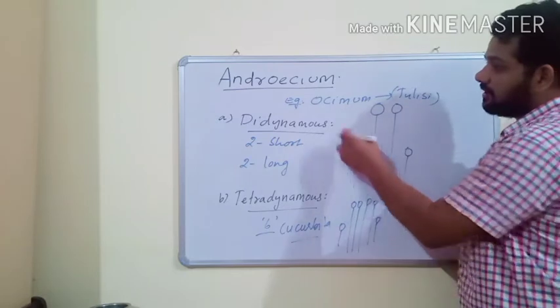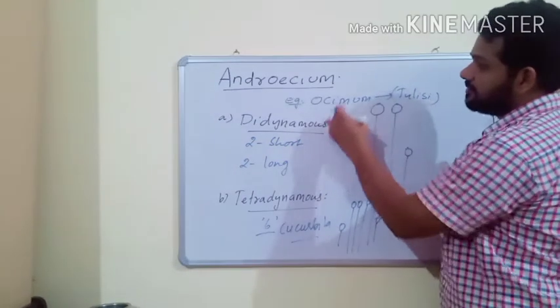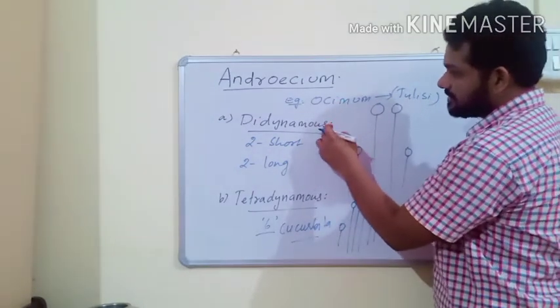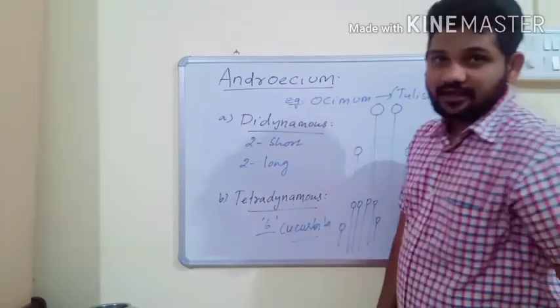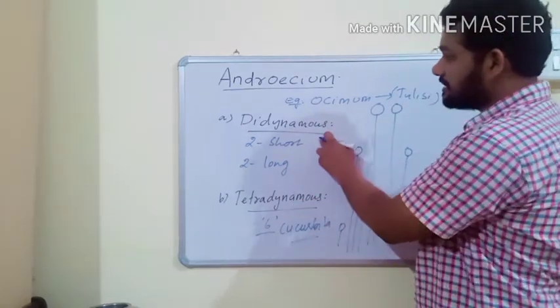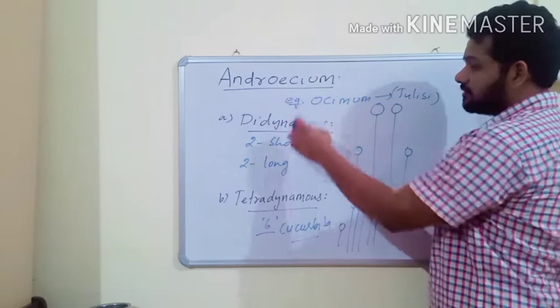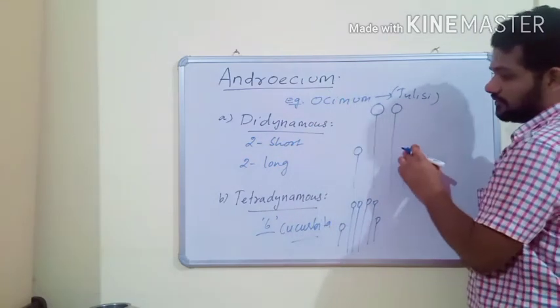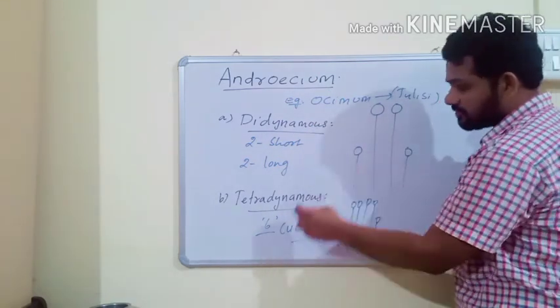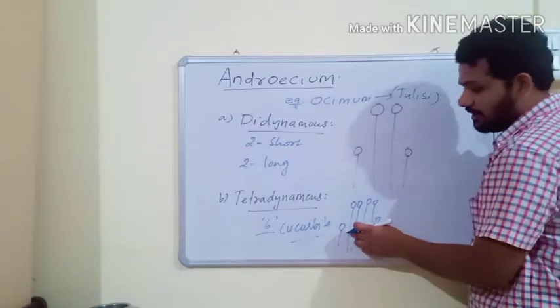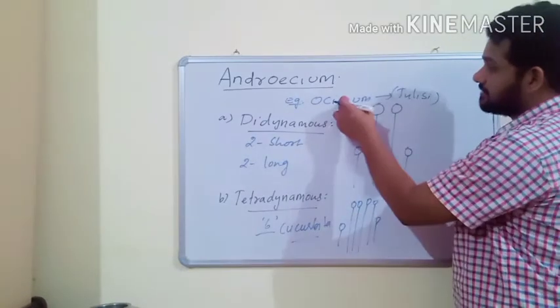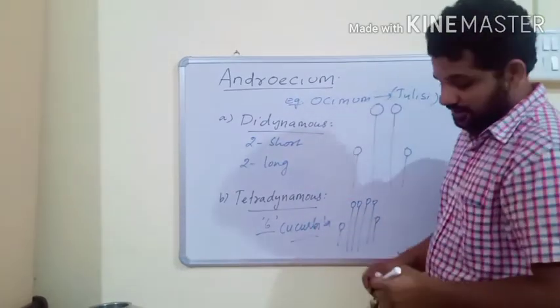So according to the length of stamens, androecium has two conditions, didynamous and tetradynamous. In didynamous condition, androecium has 4 stamens, 2 short and 2 long. In tetradynamous condition, androecium has 6 stamens, 2 short and 4 long. And these are the examples, Ocimum and Cucurbita.